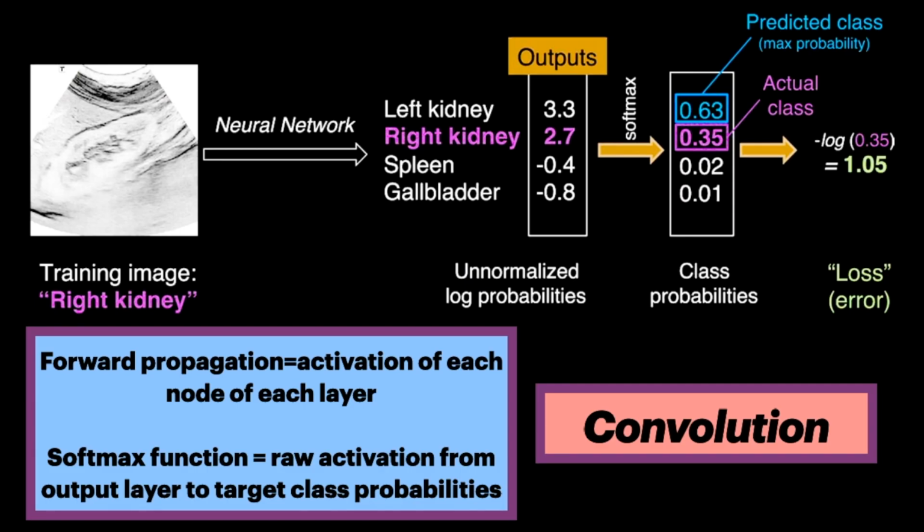Obtaining a prediction from a sample observation, such as an image, using a neural network involves computing sequentially the activation of each node of each layer. We start from the input layer up to the output layer. This is called forward propagation. In the setting of a classification task, the activation of the output layer is submitted through a softmax function. This is a normalized squashing function which maps a vector of real values to a probability distribution. Thus, the softmax function converts raw activation signals from the output layer to target class probabilities.